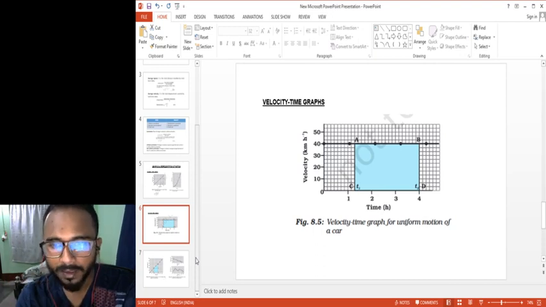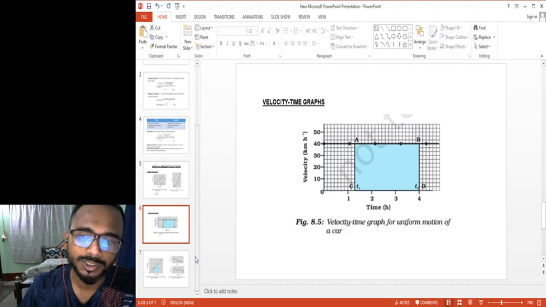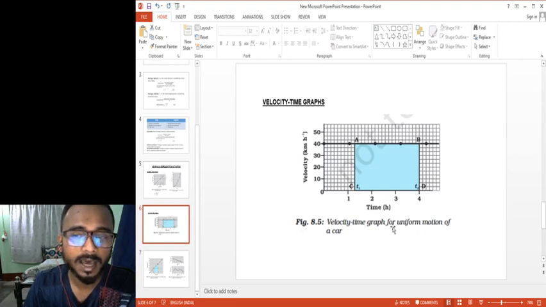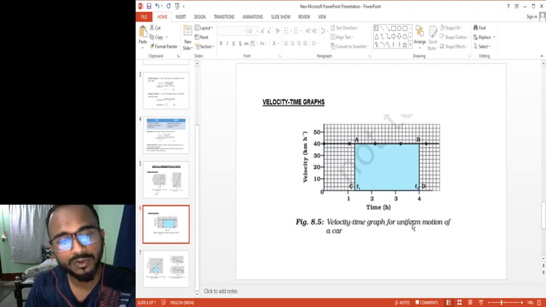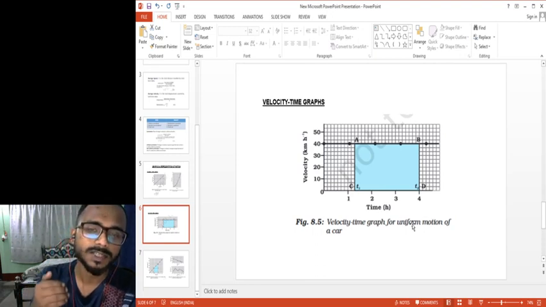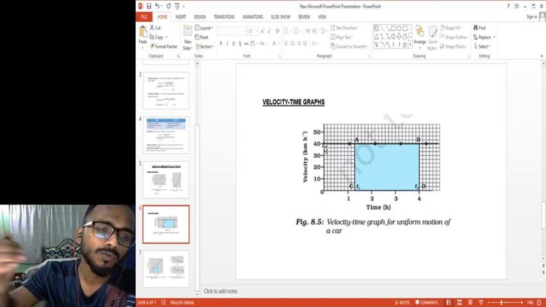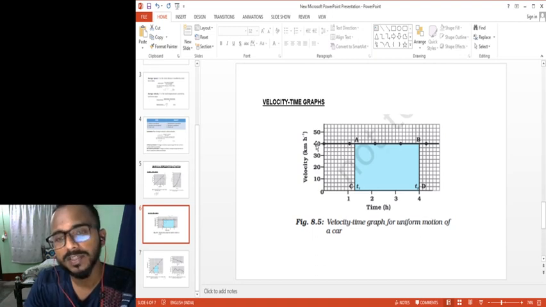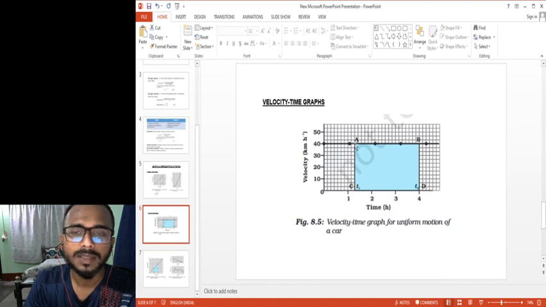So here you can see the velocity time graph for uniform motion of a car. Okay, so velocity and time graph. Now the car is moving, and it is considered that the car is moving with uniform motion. That means as soon as I start my car, it is moving at 40 kilometers per hour, and I will move to my destination at the same speed of 40 kilometers per hour. That means my velocity is a straight line parallel to the x-axis, with time along the x-axis and velocity along the y-axis.